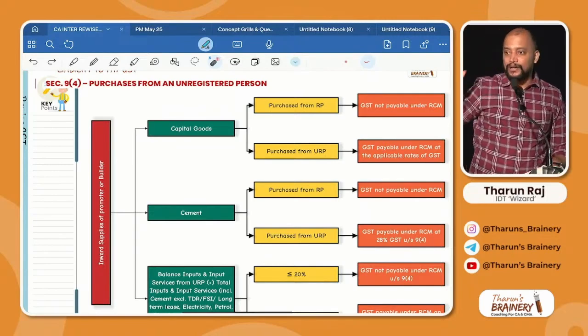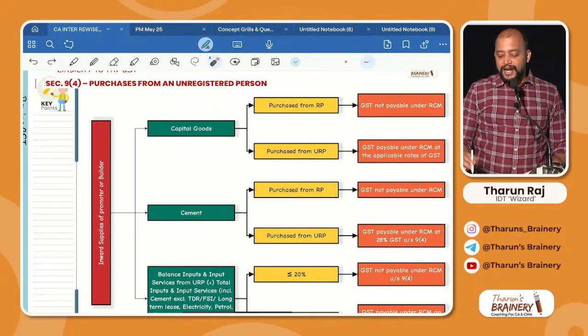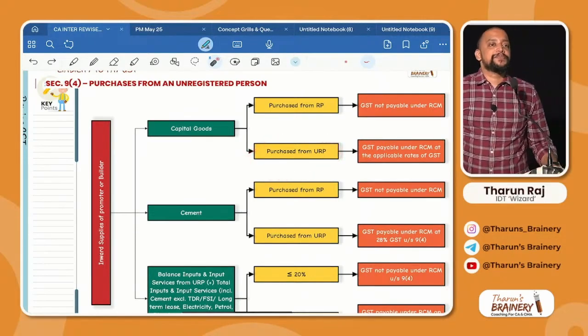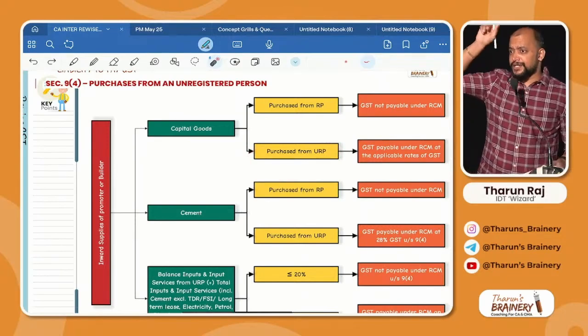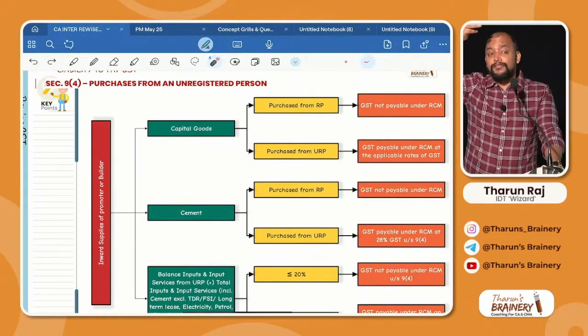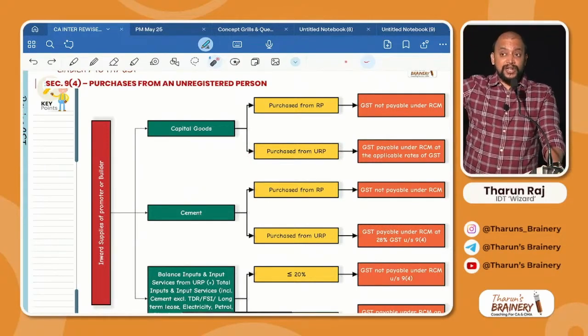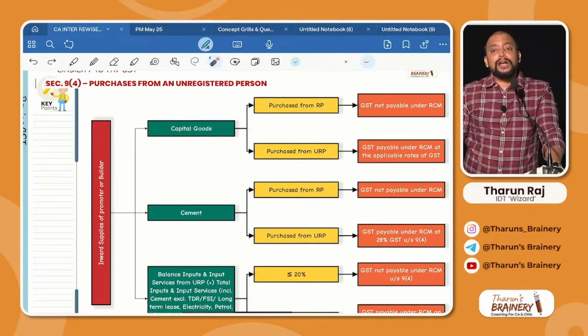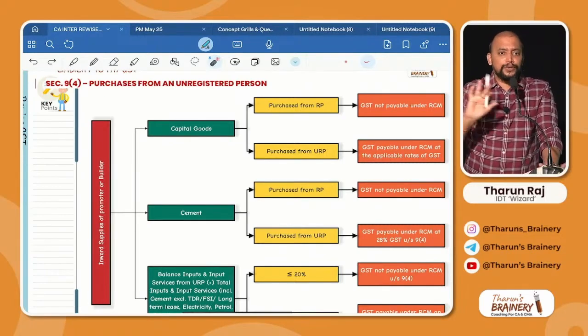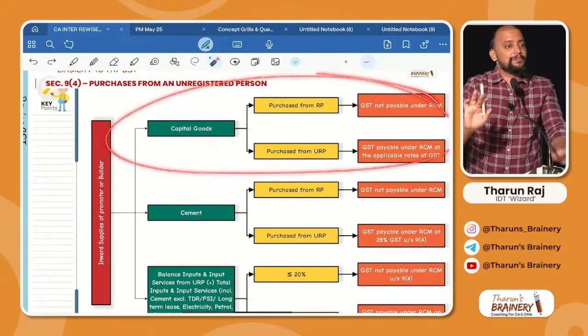All these are capital goods, got it? If they buy from an unregistered person, what is the treatment? Whether they paid GST to the supplier? No. So therefore, they need to pay GST under RCM. At what rate? Simple, at the rate applicable to capital goods. You understood this part?